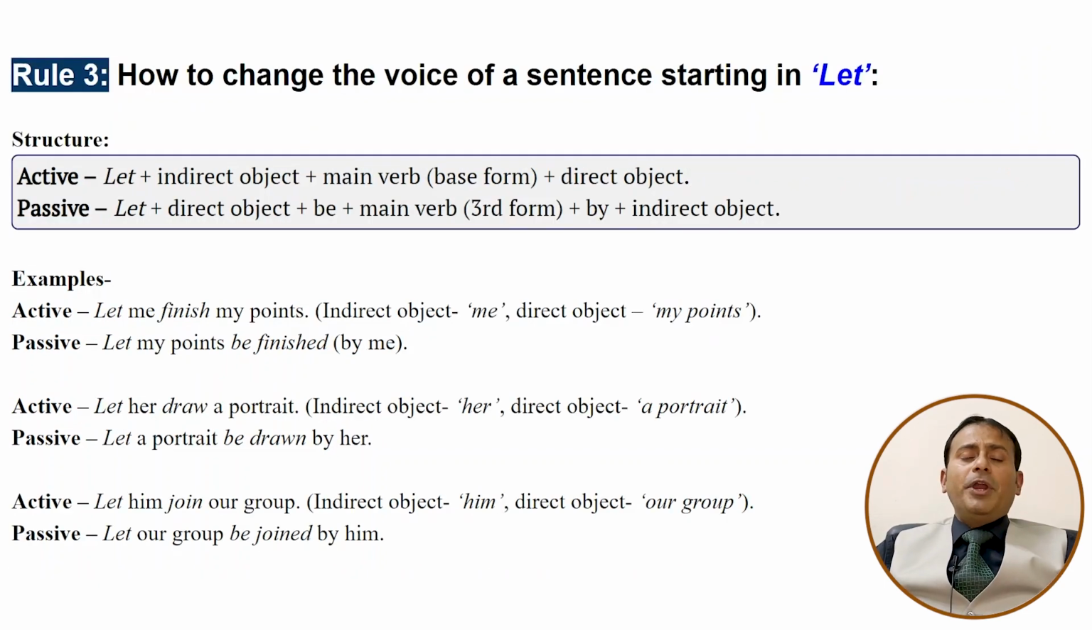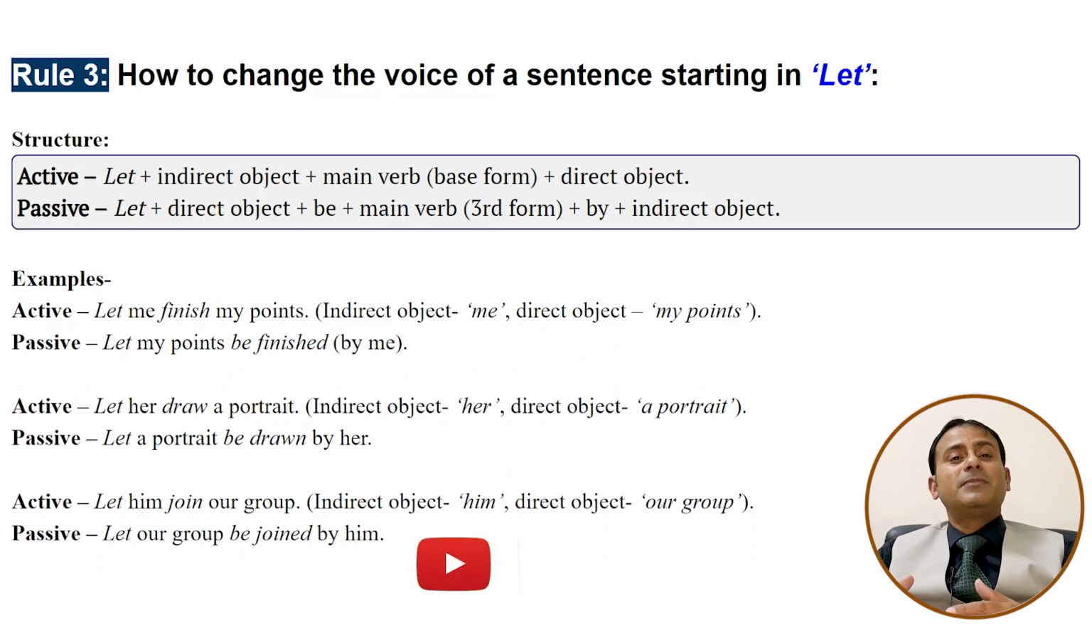Dear students, now it is time that we should talk about let. Let plus indirect object plus main verb, base form, plus direct object. Let me finish my points. So let me is the object. Finish is the first form of the verb. After let, we use the first form of the verb without to. My points is the object. So let my points be finished.